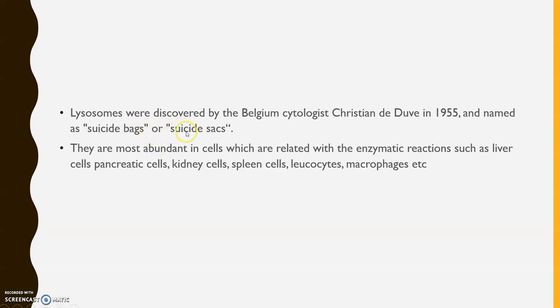They are most abundant in the cells which are related with enzymatic reactions, like the cells of the pancreas, kidney, liver and so on. So these types of cells have an abundant number of lysosomes. Since they have digestive enzymes inside, that means they perform the role of digestion. That is why they are called suicide bags or suicide sacs.